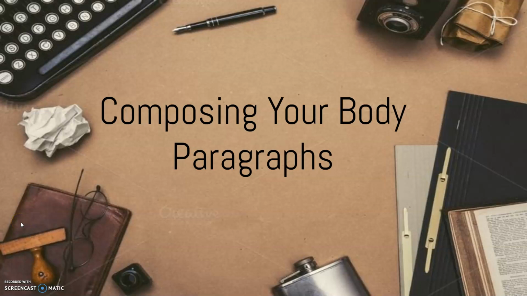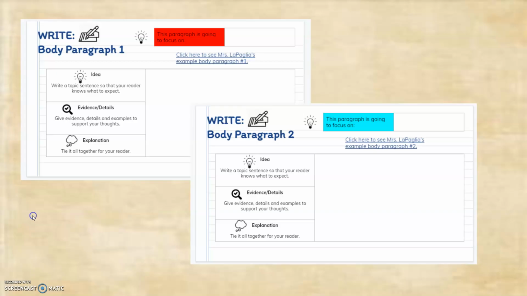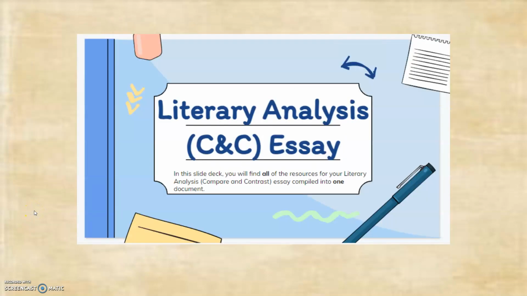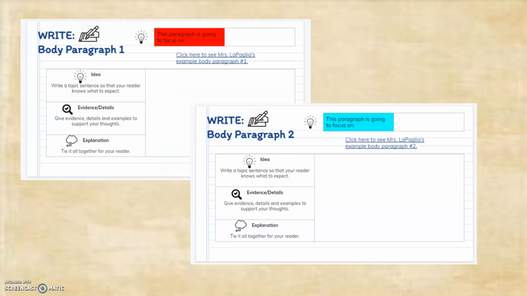For the next part of your essay, you will compose the body paragraphs on slides 15 and 16 of your Literary Analysis Compare and Contrast Essay slide deck. These paragraphs are the second and third paragraphs of the essay. They come after the introduction and before the conclusion. Each body paragraph should be at least 5 sentences long and contain between 100 and 200 words.